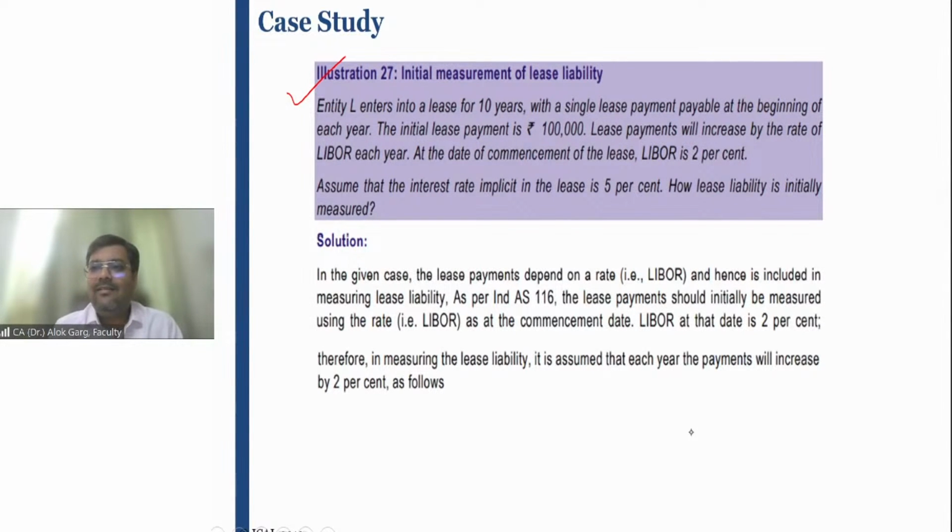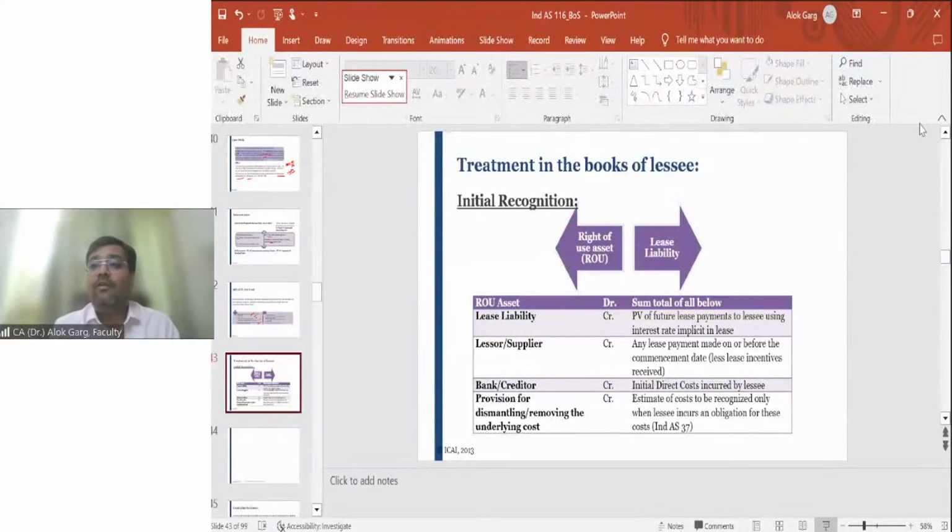It's 1 because the rent is at the beginning of the year. If it is at the end of the year, then it is 1 divided by 1.1, which is 0.909. So in the examination, it is very important to understand whether it is at the beginning of the year or at the end of the year. Is that clear, guys? I hope it is clear to all of you.